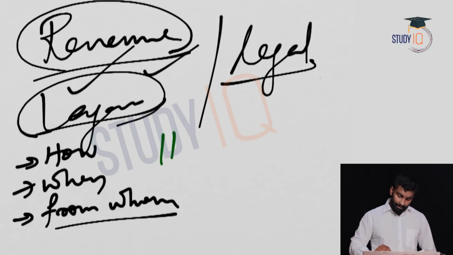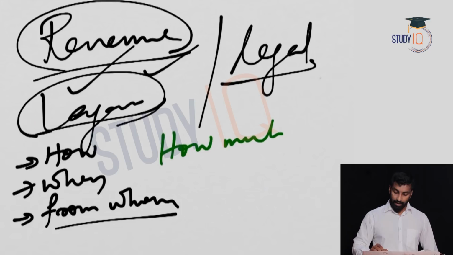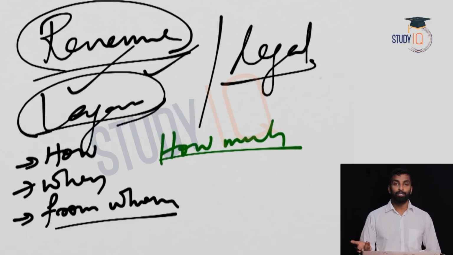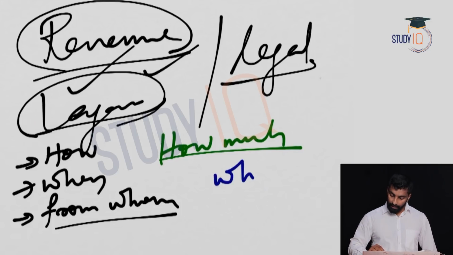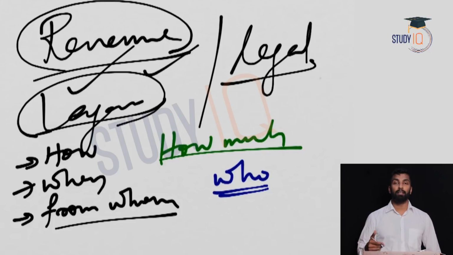Another problem that he faced is how much to be collected as revenue, like 20%, 30%, 40%, 50% or 90%, right? So that is another problem they faced. Another important problem in revenue collection is who will collect revenue. Is it the British person or a landlord or the zamindar?